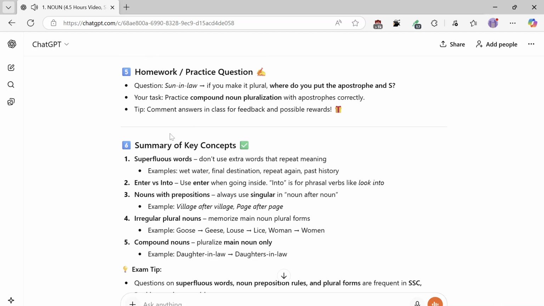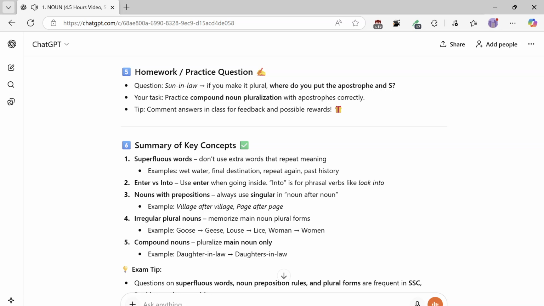Homework practice question: son-in-law. If you make it plural, where do you put the apostrophe and s? Your task: practice compound noun pluralization with apostrophes correctly. Tip: comment your answers for feedback and possible rewards.